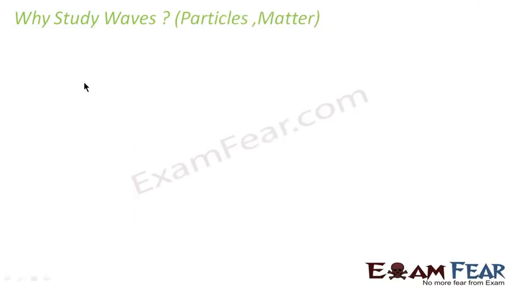Similarly, there are other sets of waves. I gave you an example of one set of waves where you need a medium for the wave to travel from one place to another. A medium is required. The second set of examples shows the kind of waves where you really don't need a medium to propagate. The wave can travel from one point to another even without a medium.